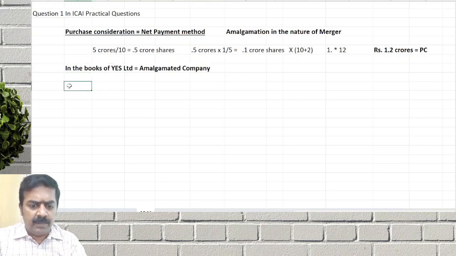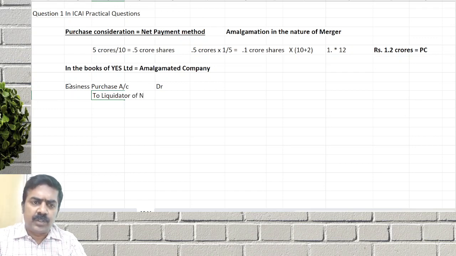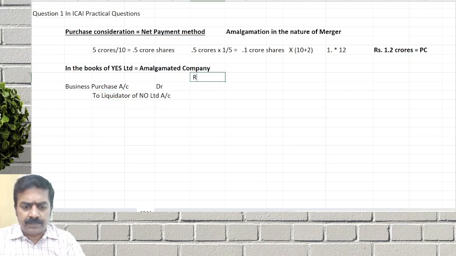What is the first entry we'll pass? Business purchase account debit to liquidator of which company? No Limited account. Rupees in crores.